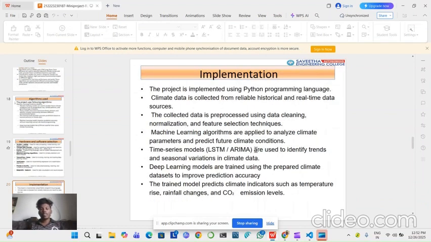Implementation. The project is implemented using the Python programming language. Climate data is collected from reliable historical and real-time data sources. Under the time series models, LSTM and ARMA are the time series models. The trained model predicts climate indicators such as temperature rise, rainfall changes, and CO2 emission.